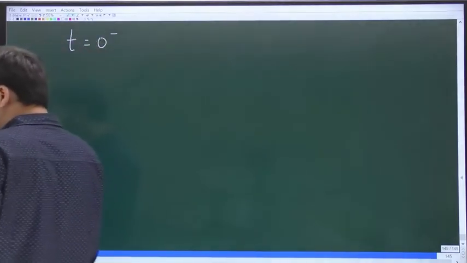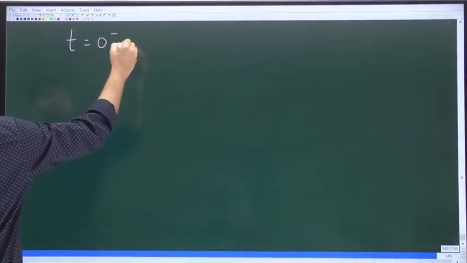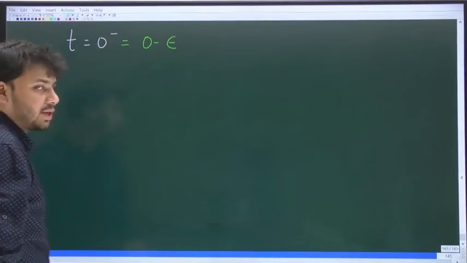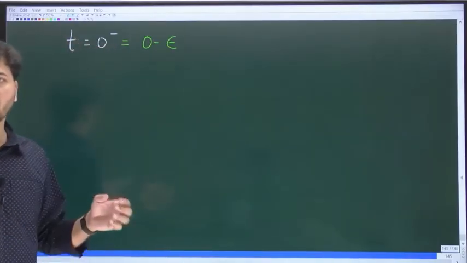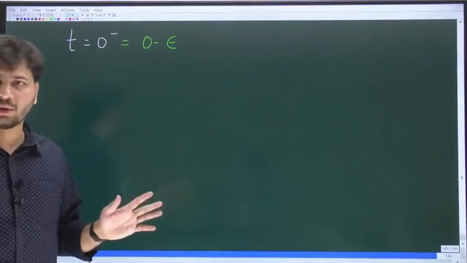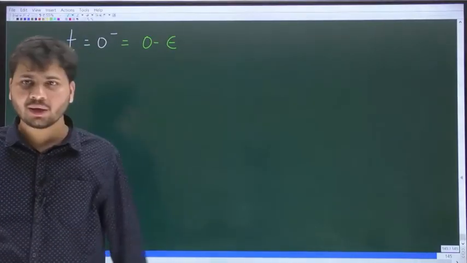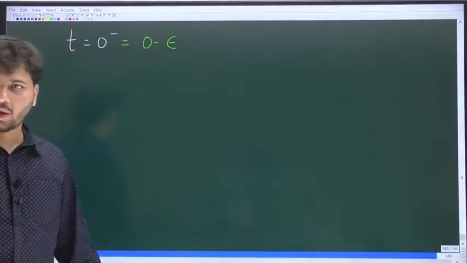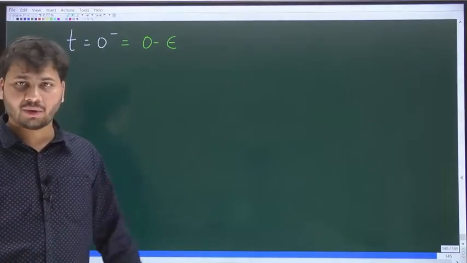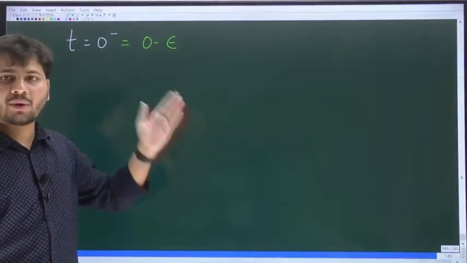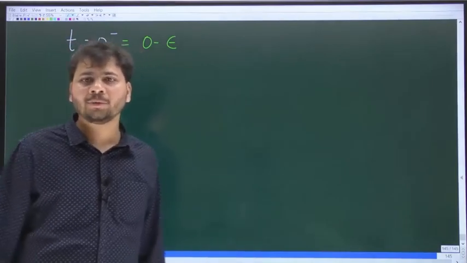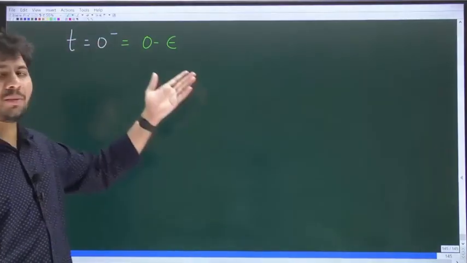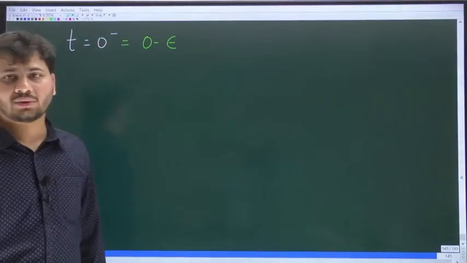So if you have to assign a value for t equal to 0 minus, that will be 0 minus epsilon. So the value of the time at 0 minus is not 0. T equal to 0 is what? Exactly at t equal to 0. But I am saying t equal to 0 minus, which is just before t equal to 0. So the value of the time just before t equal to 0 will be equal to what? Some 0 minus epsilon, where epsilon is what? A very small positive quantity which will tend to 0 and so on. So 0 minus epsilon is the value of t at 0 minus.